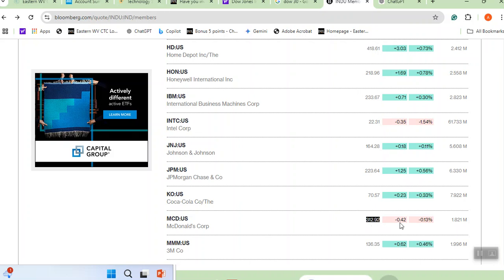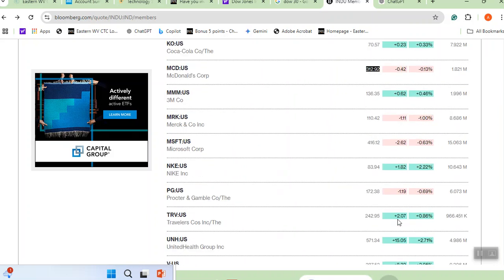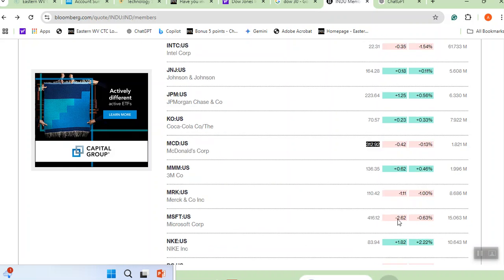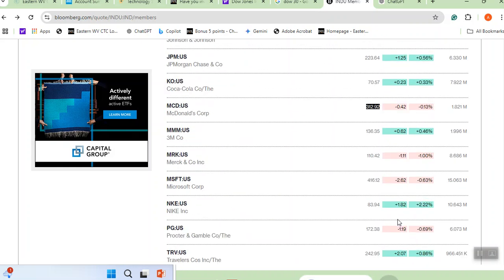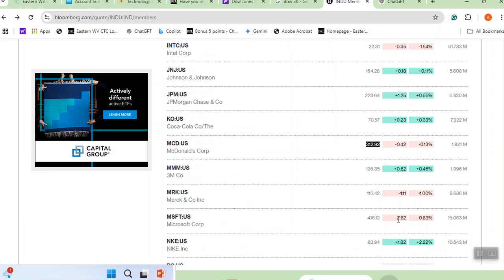If you had a share, you see here, you would have lost 42 cents today. That means when they opened in the morning, it was 42 cents more than what you see here. It lost 42 cents. Therefore, what are these stocks? Why did they put only these? Why didn't they put other companies? We have, for example, Home Depot, but we don't have Lowe's. That's okay. It just wants to give you some idea.